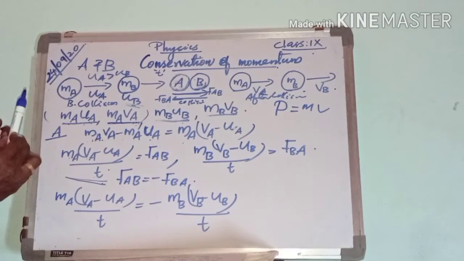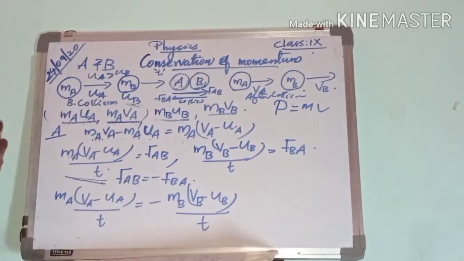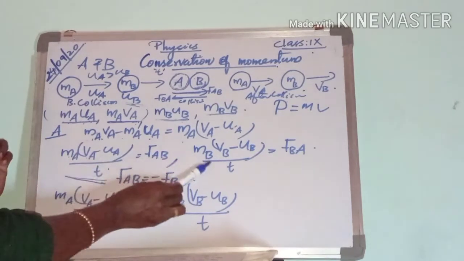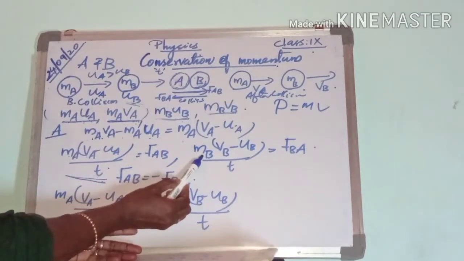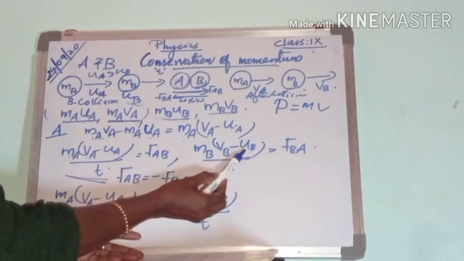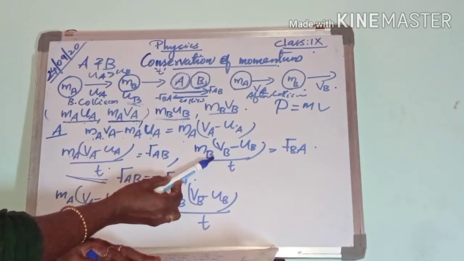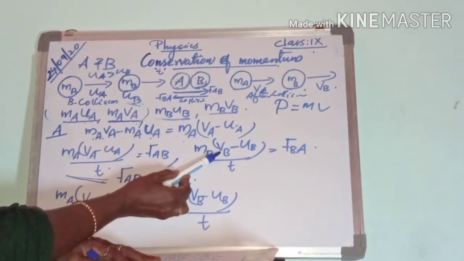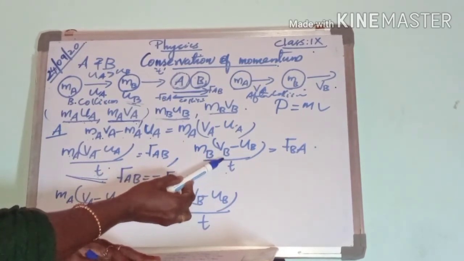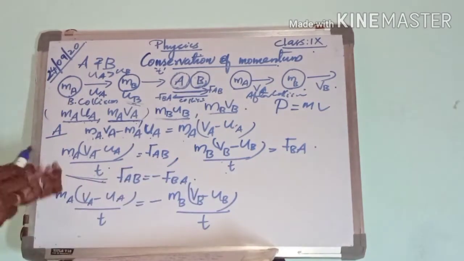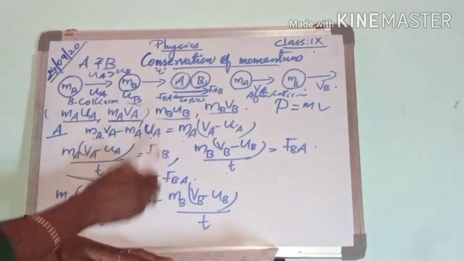Similarly, the same way we can write the rate of change of momentum of ball B. That is MB into VB minus UB by T. By Newton's second law, the rate of change of momentum is equal to the force.